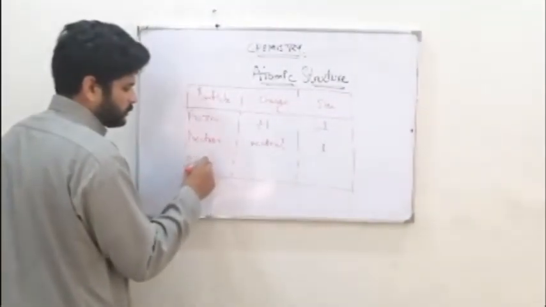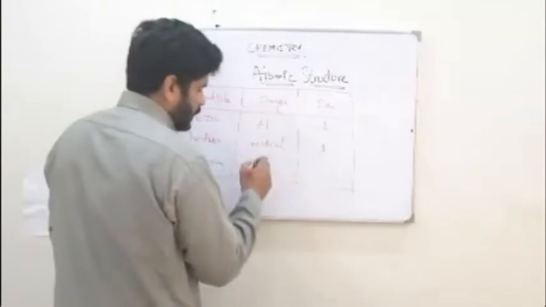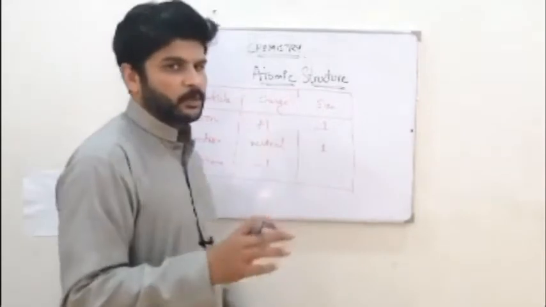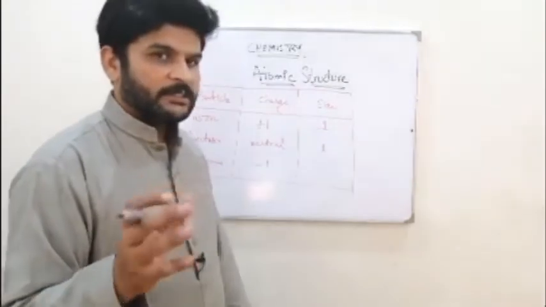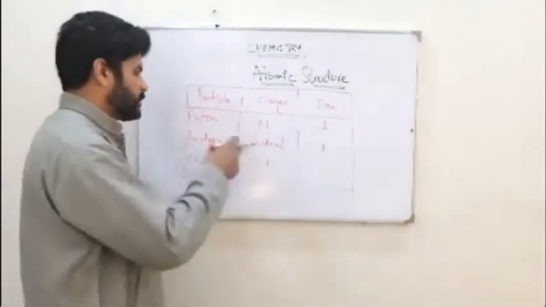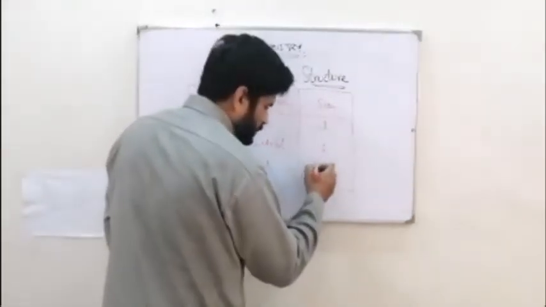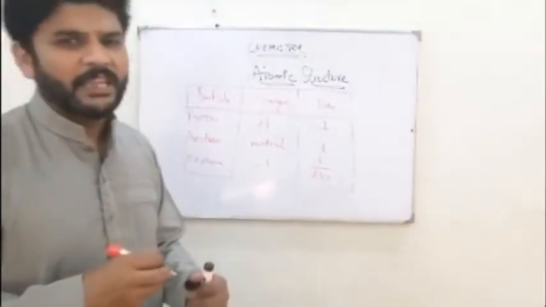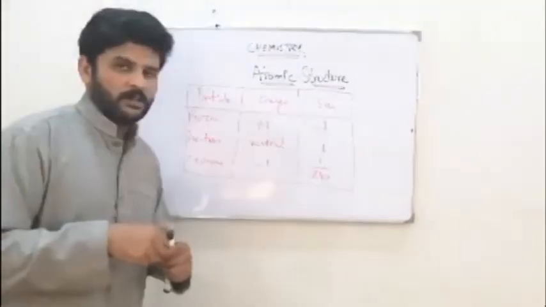Let's talk about electrons. Electrons are negatively charged. The magnitude of their charge is the same as proton. For example, if one proton has some quantity of charge, that will be the same charge on an electron. So they are going to cancel each other's charge. But the size is 1/1840. So it is almost 2000 times smaller than a proton or a neutron. This is how small an electron is.